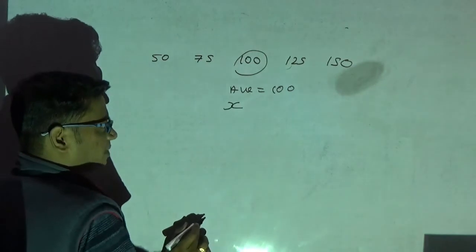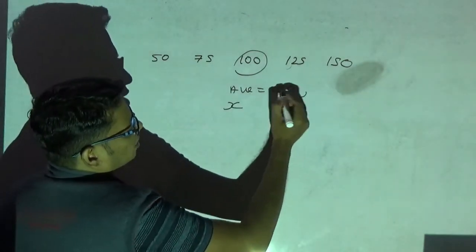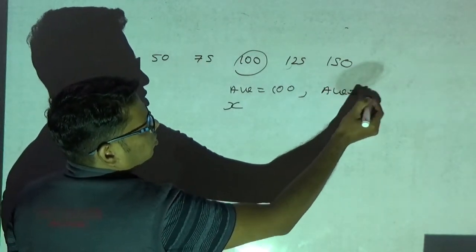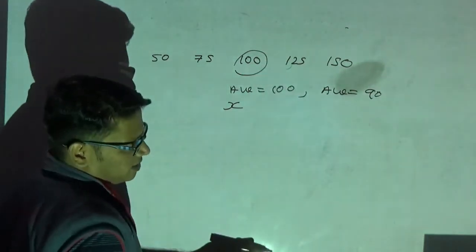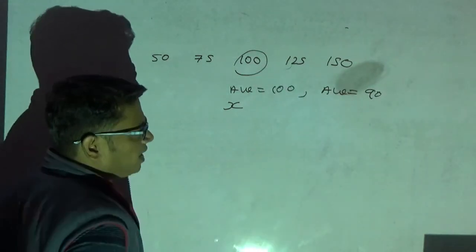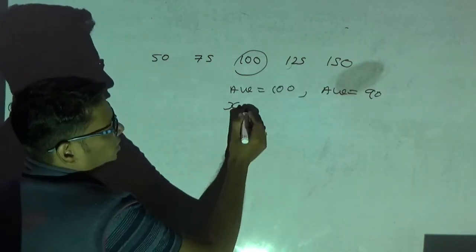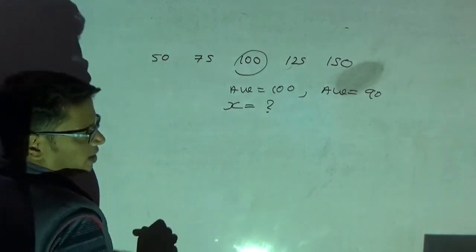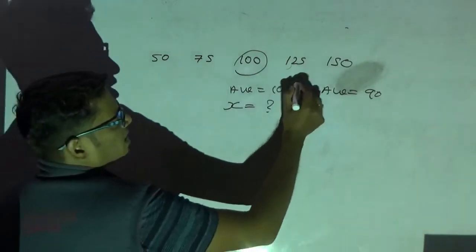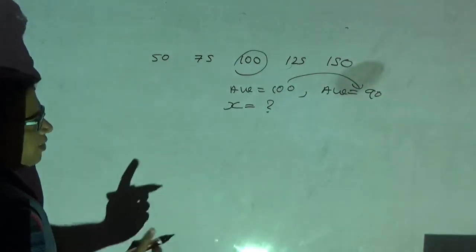After his replacement, this average of 100 will reduce to 90 because he has scored less. Therefore, average is reduced by 10. So what then? I need to find out the score of that new batsman. Average is reducing by 10 means each number I have to reduce by 10.